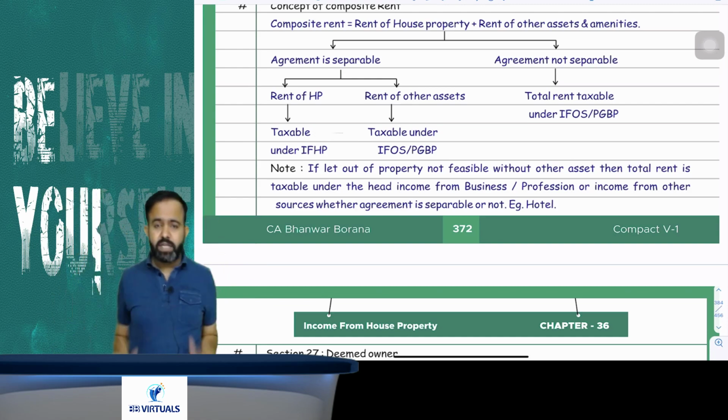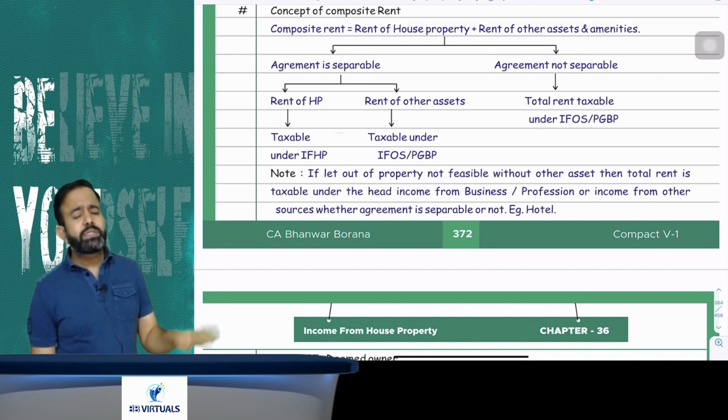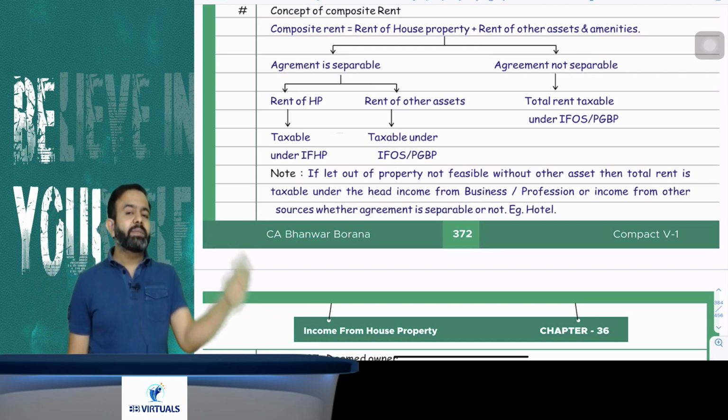All people, just pay attention. Again, I am explaining what will be the composite rent treatment. So for composite rent, there are two parts: agreement is separable, or agreement is not separable.